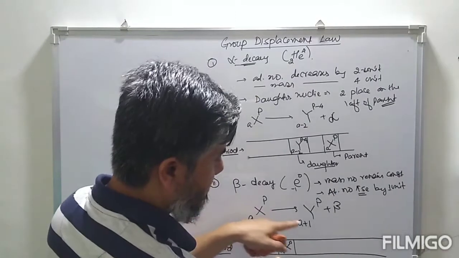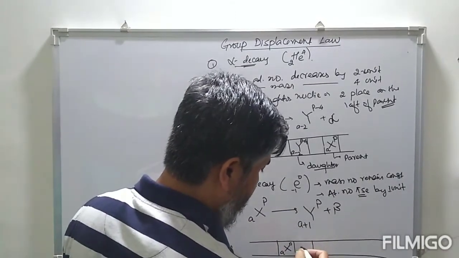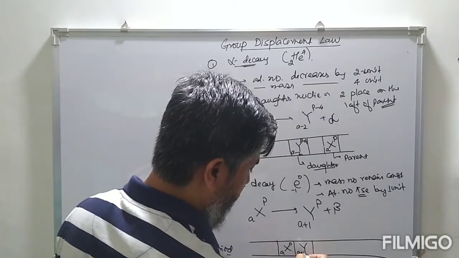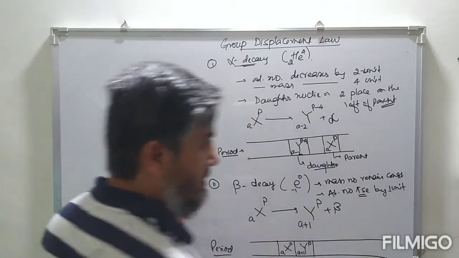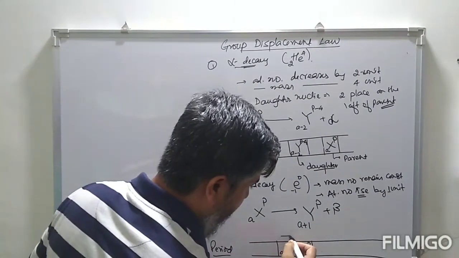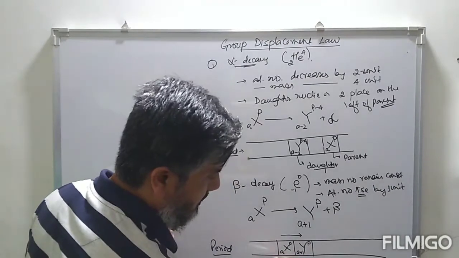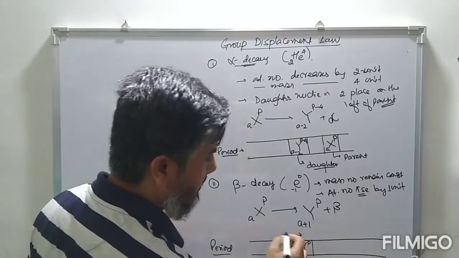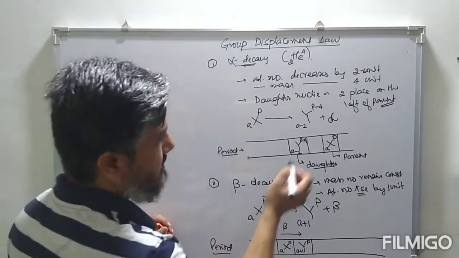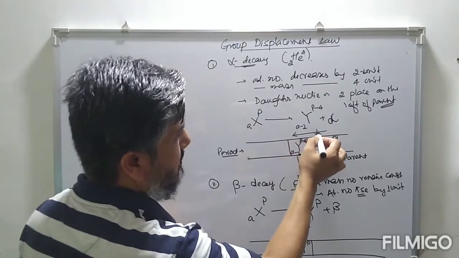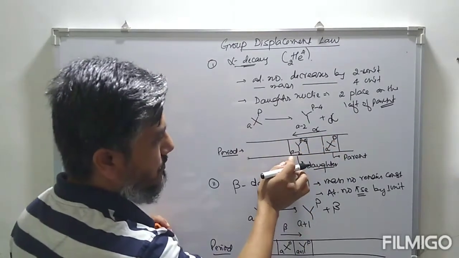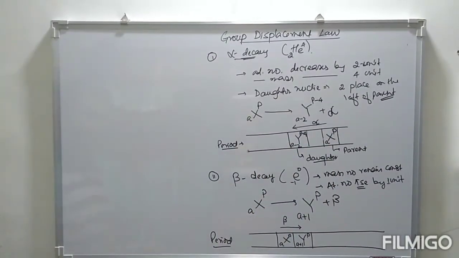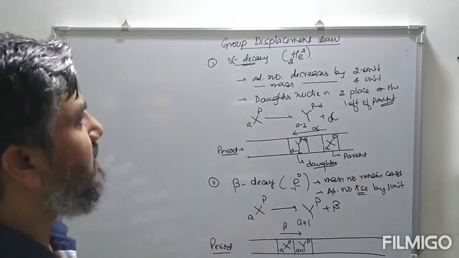After beta decay, there is an increase in atomic number by 1 unit, with the mass number remaining the same. So this is 1 group on the right side of the parent nuclei. Whereas in case of alpha decay, the daughter nuclei is placed 2 groups behind the parent nuclei. So this is beta decay, this is alpha decay.